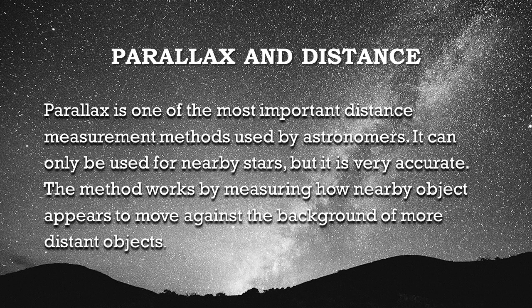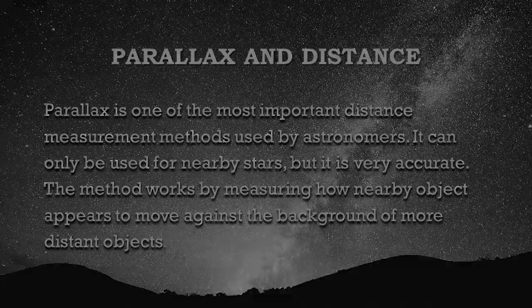Let us go to the parallax and distance. Parallax is one of the most important distance measurement methods used by astronomers. It can be only used for nearby stars, but it is very accurate. This method works by measuring how a nearby object appears to move against the background of more distant objects.